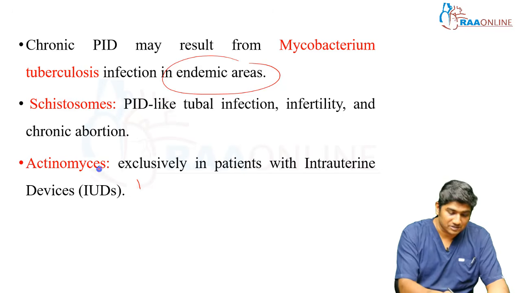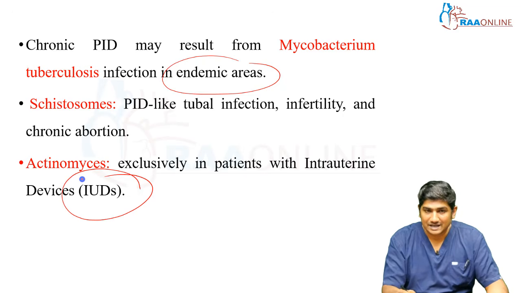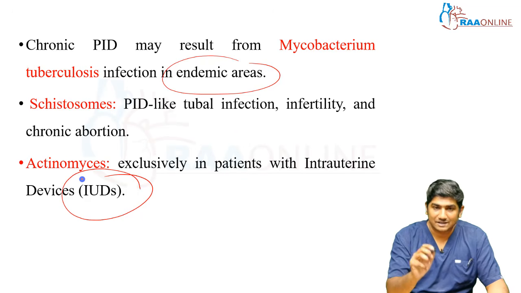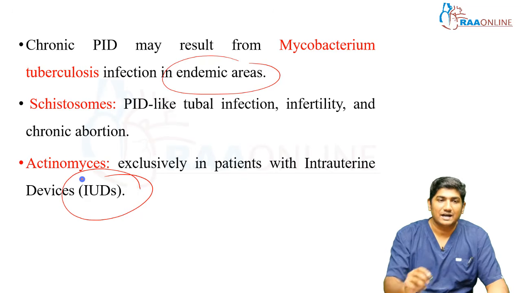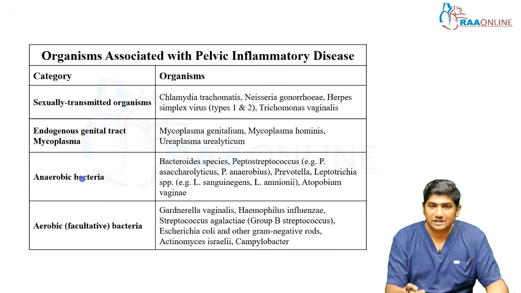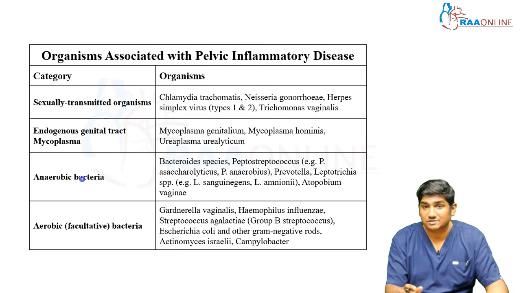Okay, patients who are using IUDs will contain actinomyces. So in your exam, if the question is PID associated with IUD, the answer is actinomyces. Okay. So this is one box which you need to take a printout of and stick on your wall and see on a daily basis to understand the organisms associated with PID.